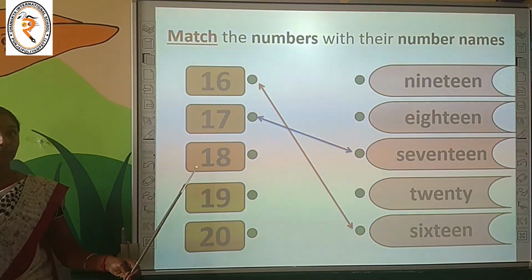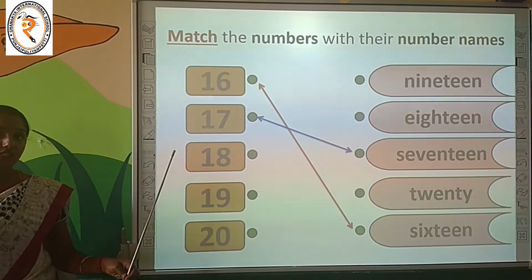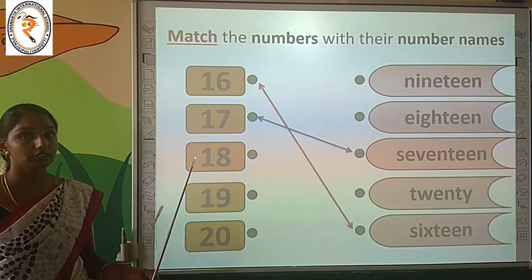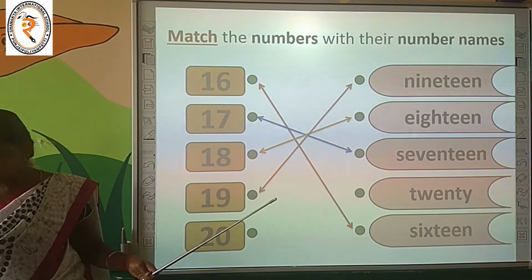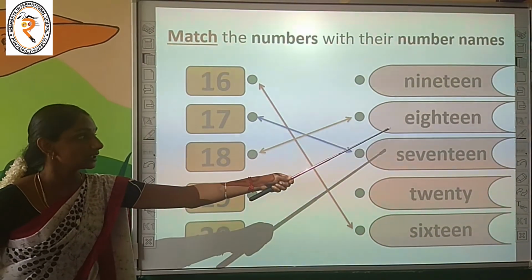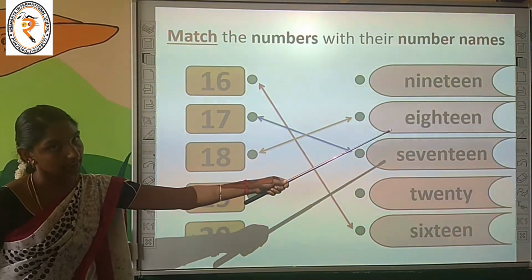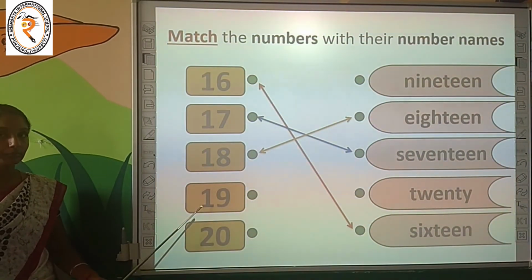What is the third number? The 18. Shall we find and spell the number name 18? Where is it children? Yes, here it is. Number name 18. EIGHTEEN, 18.